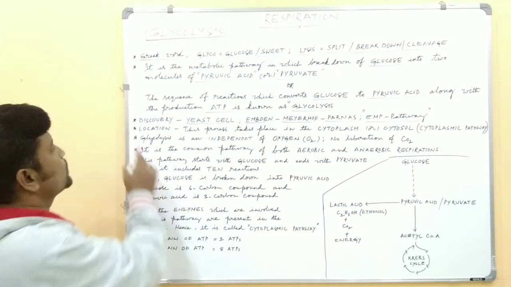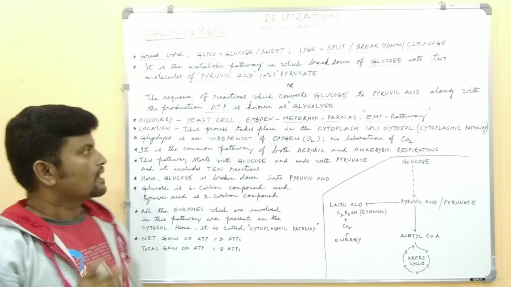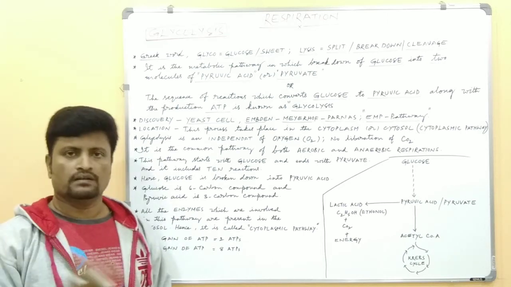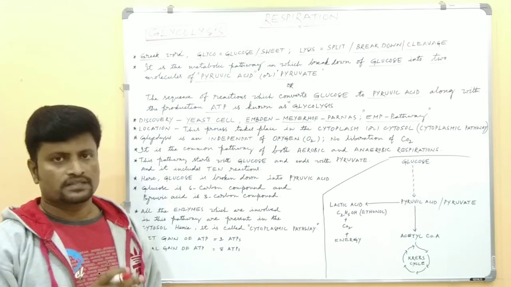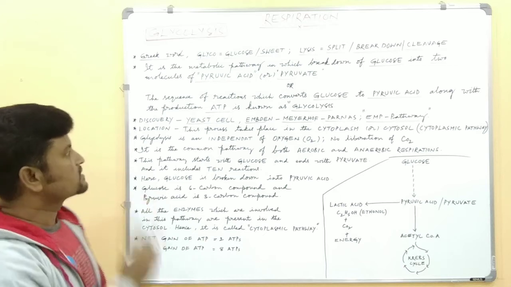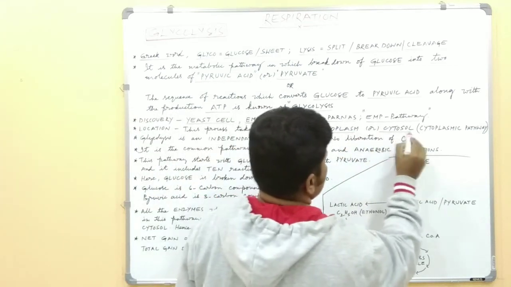Next one, location. Where does it occur? This glycolysis process occurs generally in living organisms, any living organisms. Living organisms are made up of cells. In each cell, this glycolysis process takes place in the cytoplasm or cytosol.